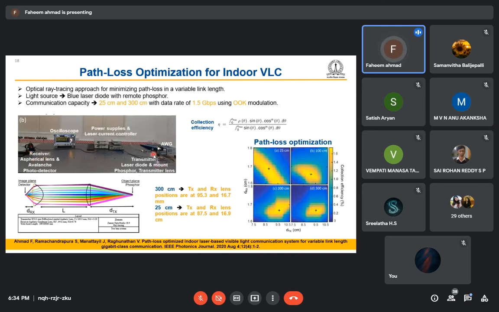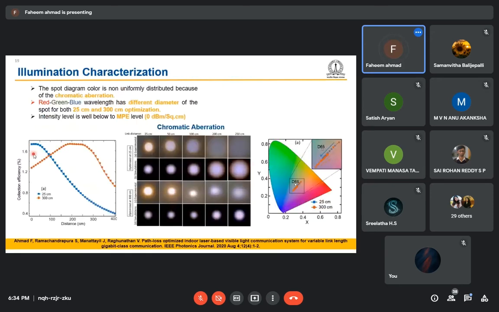So what should be the position of this transmitter lens from the phosphor, and what should be the position of the receiver lens from the APD detector, right? According to this, we have set it up, and the collection efficiency we were getting is very high. Accordingly, we need to change the position of the transmitter lens and the receiver lens from the phosphor and the detector respectively. And how the collection efficiency is changing as we change the distance between transmitter and receiver.